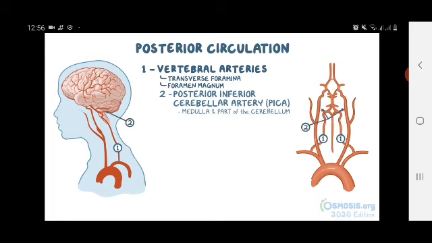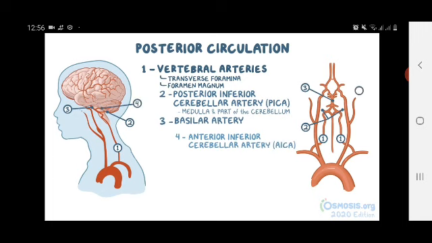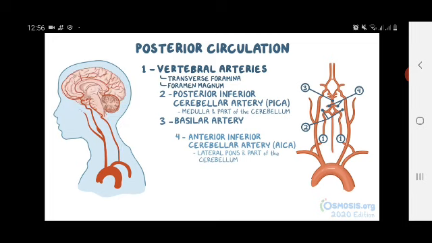Then, at the base of the medulla, both vertebral arteries go on to unite into a single artery called the basilar artery. As the basilar artery ascends, it first gives off the anterior inferior cerebellar artery, or AICA, which supplies the lateral pons and part of the cerebellum. Then, the basilar artery sends small branches called pontine arteries to supply the mid-pons.